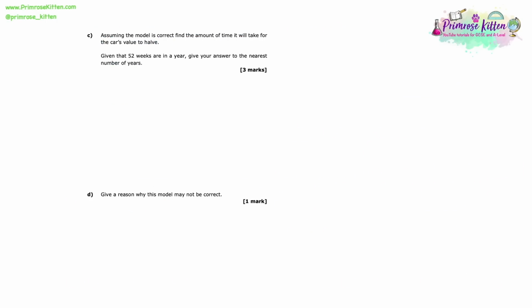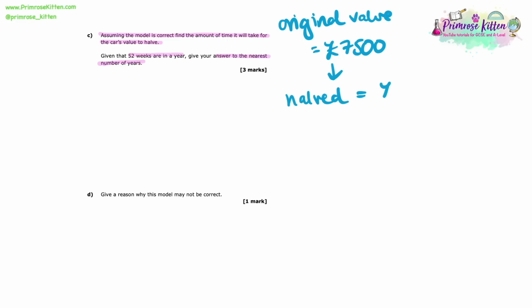Assuming the model is correct, find the amount of time it will take for the car's value to halve. Given that 52 weeks are in a year, give the answer to the nearest number of years. So, we know that initially the value of the car was £7,500. So, if the value halves, then that means that the new value would be 3,750. So this is going to be the value of c that we substitute into the equation that we just worked out, and then we're going to need to rearrange it to find t as the subject.